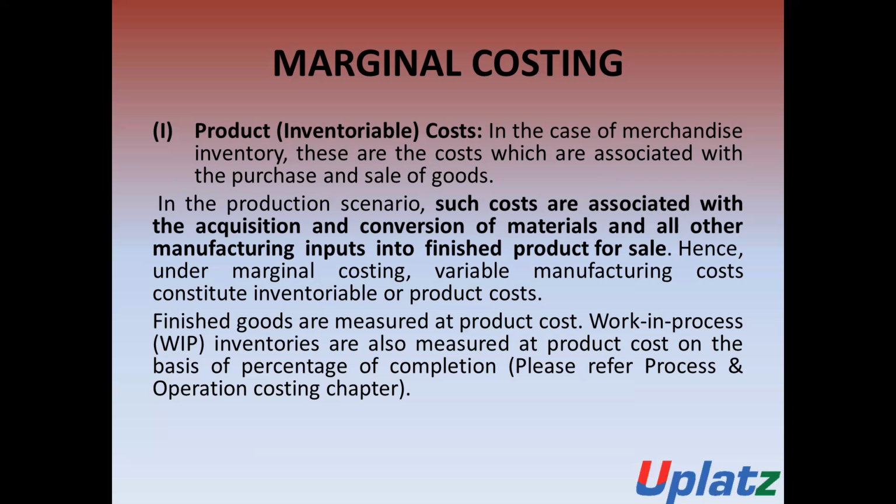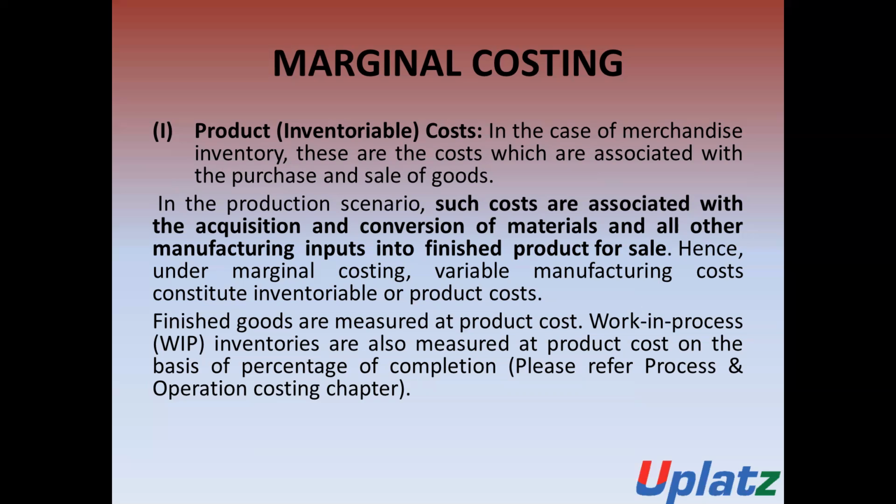And in the case of marginal costing, all the finished goods are to be valued at the product cost.